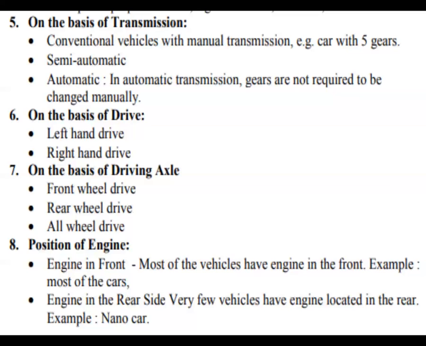On the basis of transmission also, there are a few types. One is conventional, where human involvement is there. Then semi-automatic, where there is involvement of both human and automatic. And the third one is automatic. Automatic is nothing but there are no gear changes or gear pedal. So directly on accelerating, the vehicle moves on the road. So that is the one.